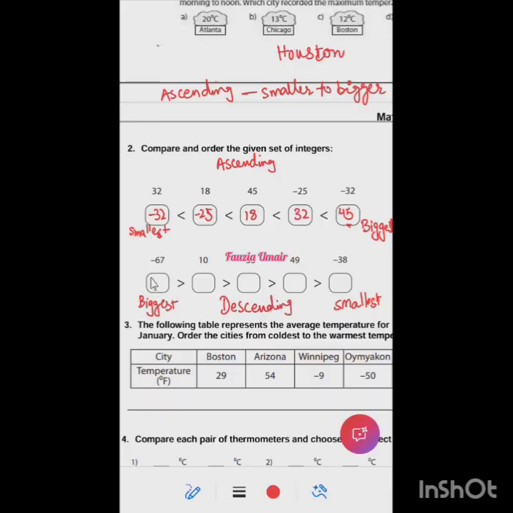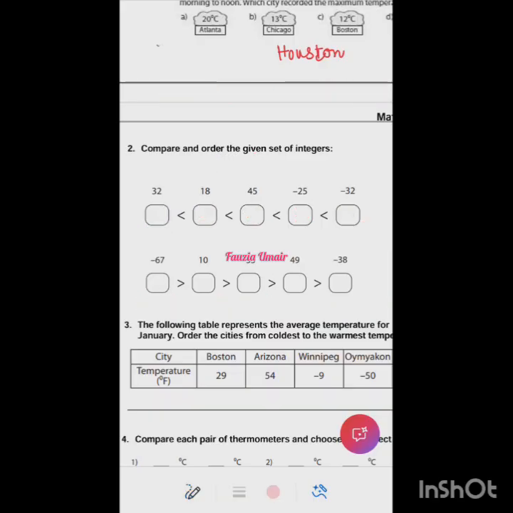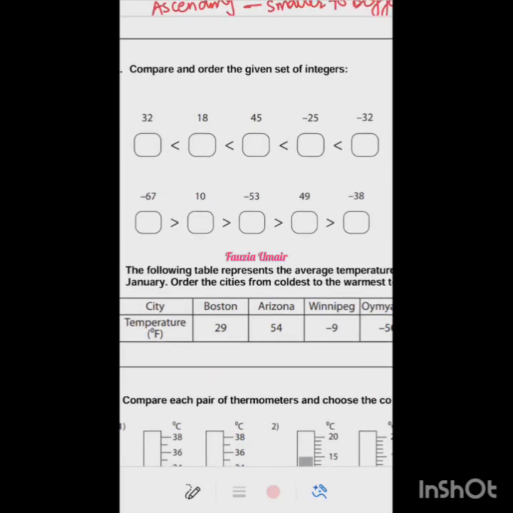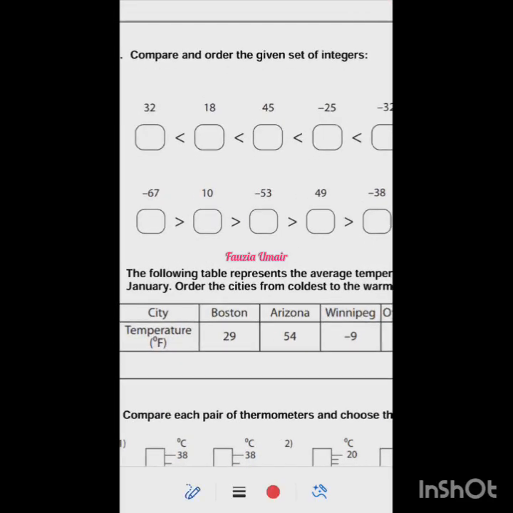So now can you tell me which number will come first? The biggest, ma'am. So 45 will come first. 45 or 49? Oh, sorry, ma'am, I was reading the above one. So 49 will come first. 49, that's right. Then 10. Then 10 will come.